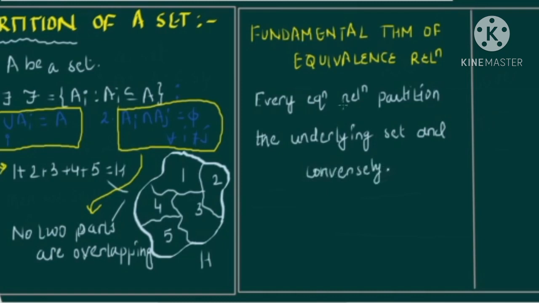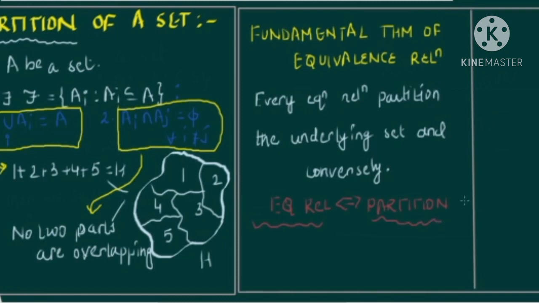So this is very important, because firstly it's an if and only if condition. When I say conversely, that means the converse is also true. Whenever you are given an equivalence relation, there must exist a partitioning with respect to this relation, right? So with a given equivalence relation, you can partition the set.